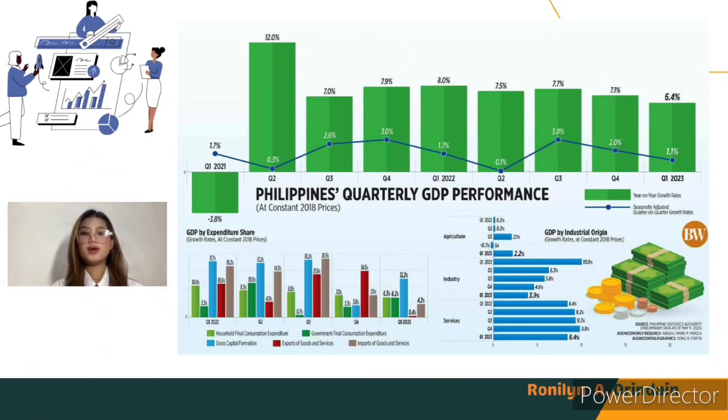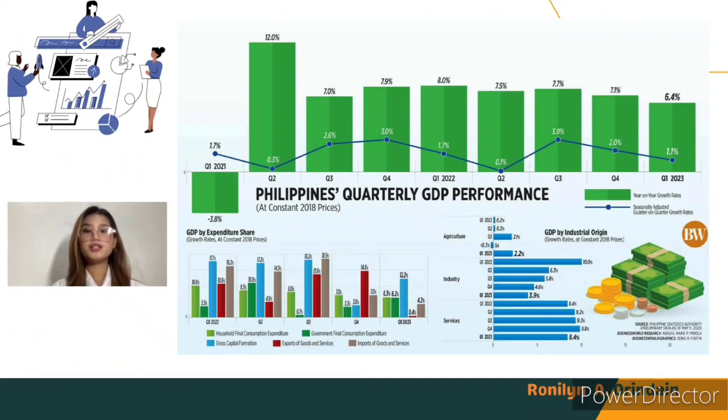As you can see on the lower left side, consumer spending, household final consumption, which contributes around 3/4 to GDP, grew by 6.3% in the first quarter. However, this was lower than the 7% growth in the previous quarter and 10% a year earlier. Meanwhile, government expenditure growth rose to 6.2%, faster than the 3.5% in the first quarter last year and 3.3% in the fourth quarter.